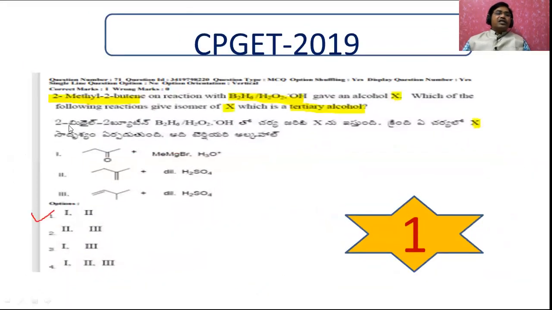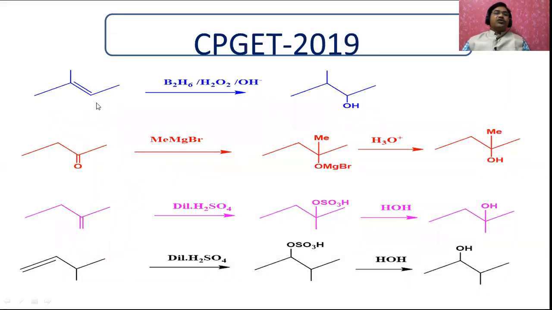First I will take 2-methyl 2-butene on reaction with diborane and hydrogen peroxide, and let us find out the X. You will get this alcohol. This is a secondary alcohol, you remember. An isomer of this one may be a primary alcohol, but in the question it is given as a tertiary alcohol. Let us see what happened in the first one.